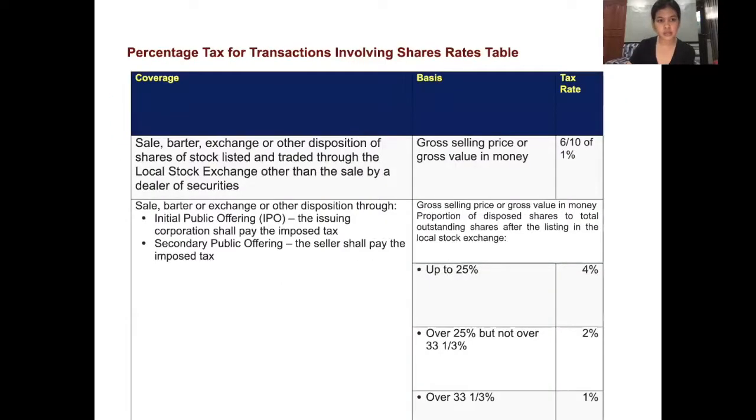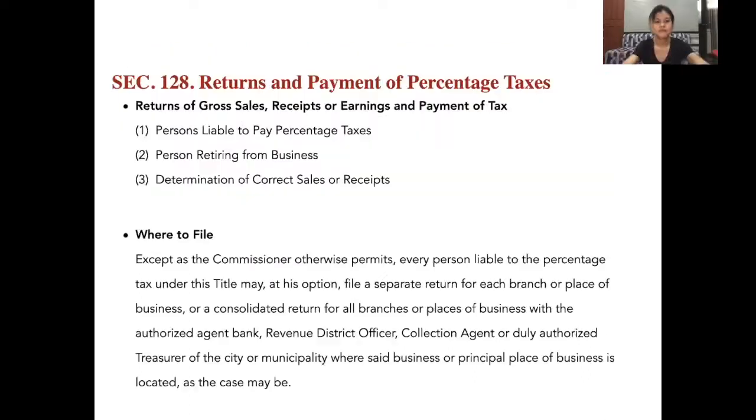So here is the sample table for the coverage: sales, barter, exchange, or other disposition, basis is gross selling price or gross value in money, with a tax rate of 6/10 of 1%. And for the IPO and secondary public offering naman, up to 25%, the tax rate is 4%; over 25% but not over 33 and 1/3% is 2% tax rate; over 33 and 1/3% is 1% tax rate.